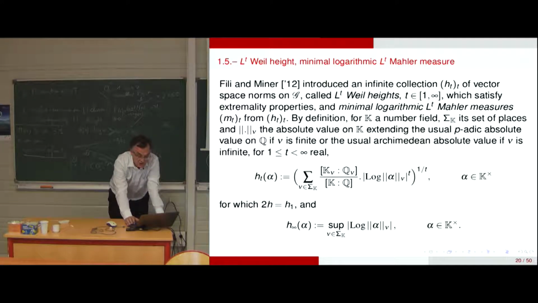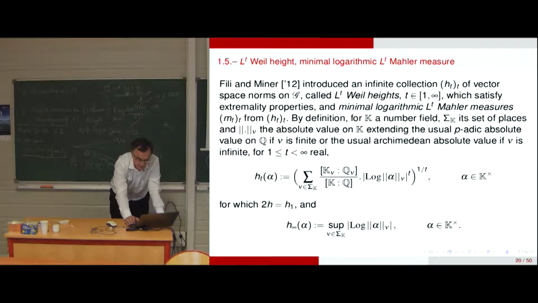So by definition, for K a number field, sigma K is the set of places, and the absolute values are indexed by v. So HT of alpha, we have the expression here, is the sum over all places of the local degrees divided by the degree, and the absolute value of the logarithm of alpha to the power t, and global to the power 1 over t.